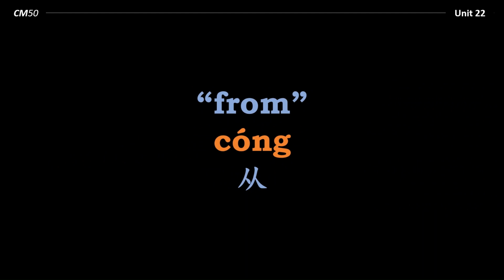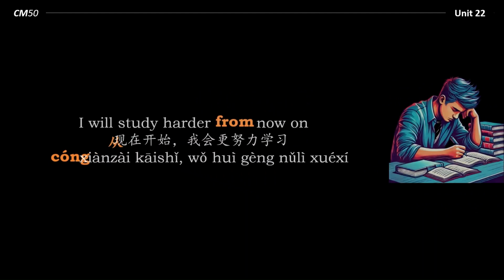Another common one is 从, which means "from." Let's have a look at an example sentence. I will study harder from now on. 从现在开始，我会更努力学习。So 从现在开始, this means "from now, starting," 我会更努力学习, I will more harder study.